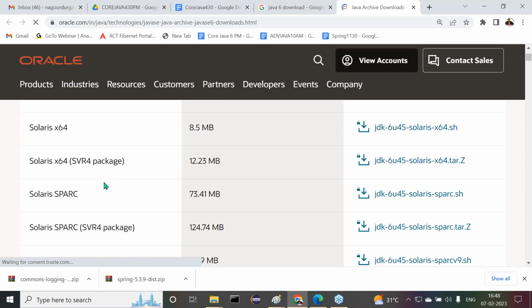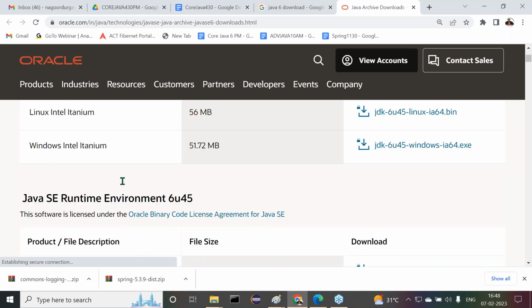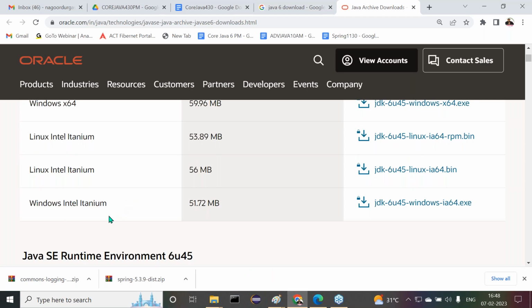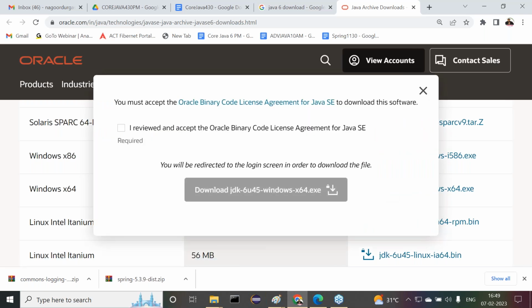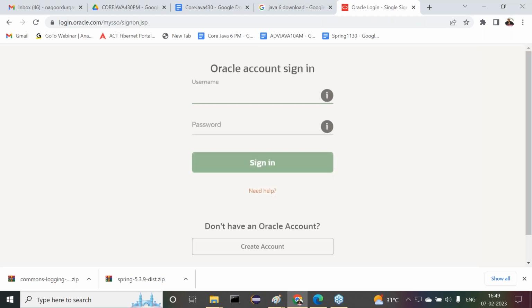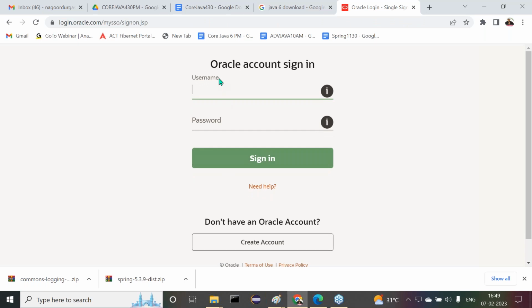Now here we have to select Windows related Java software, so Windows 64-bit. Understand this clearly. Then let me click on this button. Here we get the option to review and accept the binary code license, and the download option. But whenever we download from the archive, Oracle asks for Oracle account credentials.